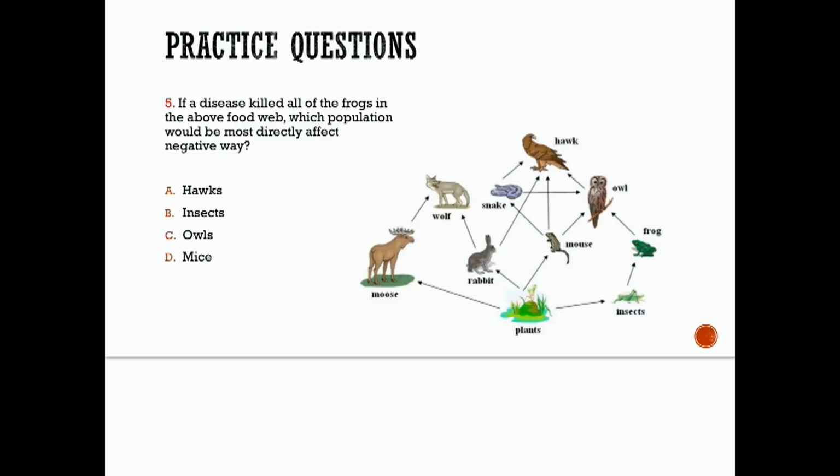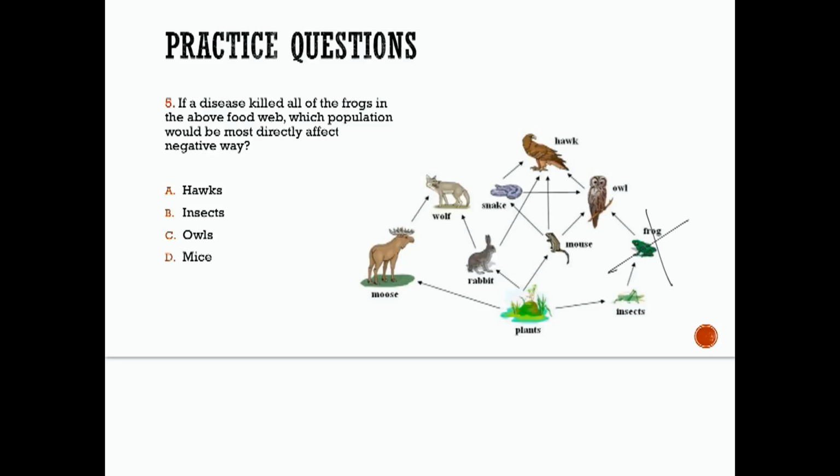Number 5, if a disease killed all the frogs in this food web, which population would be most directly affected in a negative way? All right, would it be the hawks, the insects, the owls, or the mice? Okay, so pause it, think about it, and see what you come up with. All right, in this case, if frogs were killed from the disease, right? Frogs are most directly linked to insects, okay, and to the owls, right? They're most directly linked to the insects and to the owls.